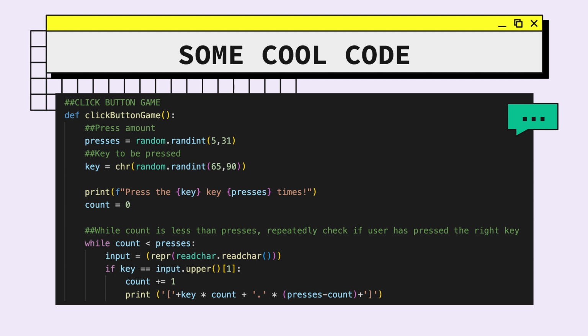Up here I have between 5 and 31, that encapsulates the entire alphabet. So by converting it to an integer and then comparing those integers, it really simplified the process. It allowed me to compare keys without having to worry about the type of variable, because they're all just integers. And it gave me a lot of learning experience on how to implement ASCII character systems in the future.